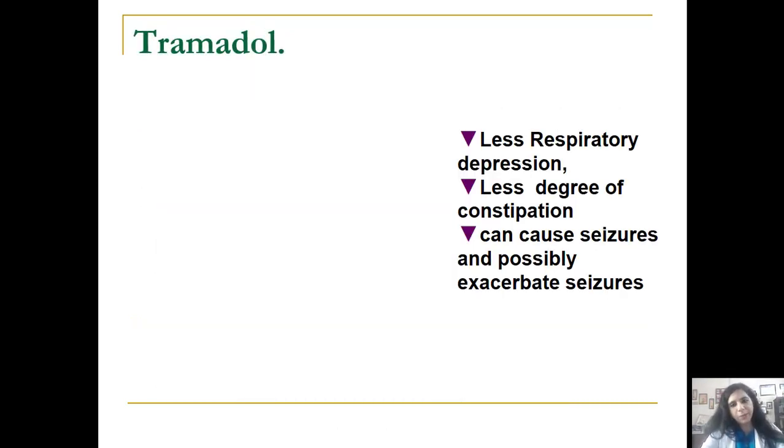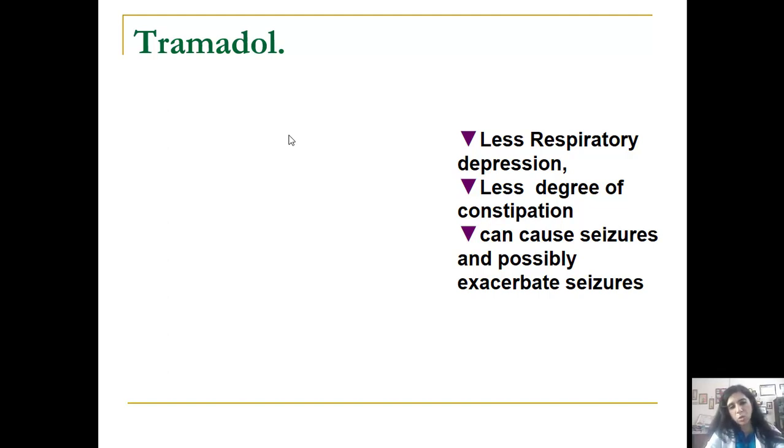Tramadol has less respiratory depression and less degree of constipation. I'm comparing it with the stronger opioids, but the problem with tramadol is that it can cause a lot of headache and a lot of dizziness. You know, the first dose of tramadol, if somebody takes it, he complains of a lot of dizziness. Also, we cannot say that it does not cause constipation. It does cause constipation, but lesser as compared to morphine, but it can cause seizures and possibly exacerbate seizures. So patients who have a history of epilepsy should be given tramadol with a lot of caution, and tramadol should be combined carefully with other drugs which lower the seizure threshold, which are the antidepressant agents.